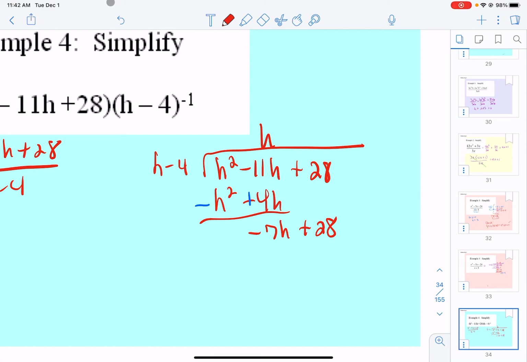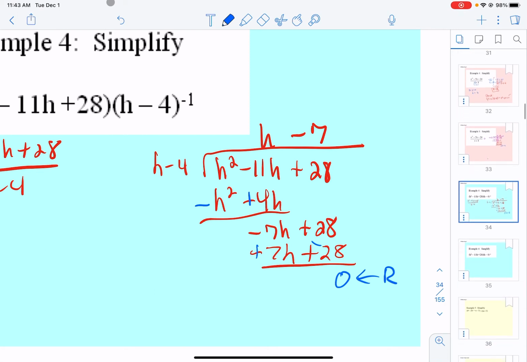Let's do it again. So now we have to compare what times h would give me negative 7h. That's going to be negative 7. Put it on top there. Distribute it to both. We are subtracting, so change the signs of both. Here is our remainder. Okay? So our answer is h minus 7.